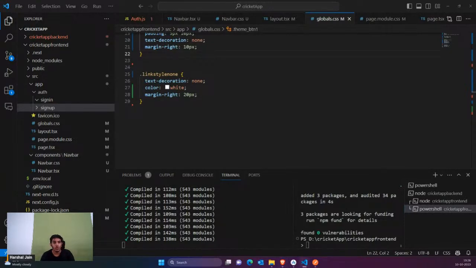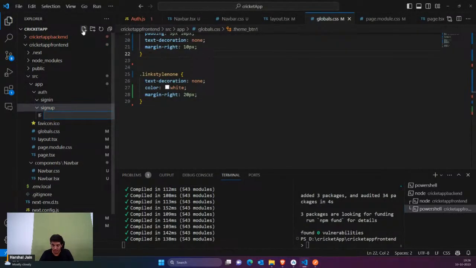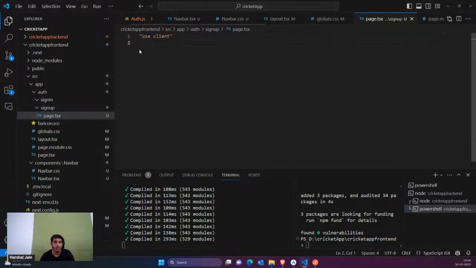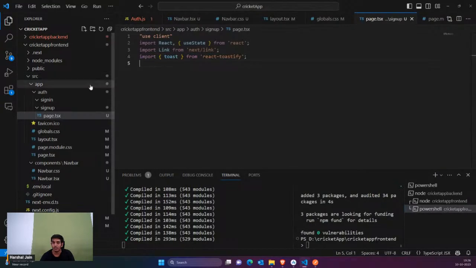All right. So for the sign up page, I'm simply going to define a page named page.tsx. Here, guys, what you need to do is, first of all, again, we are going to have use client at the top. Then I'm going to use useState from React. And what else? We are going to use the Link tag from Next.js. Then we are going to use toast from Toastify. Everything is fine here.